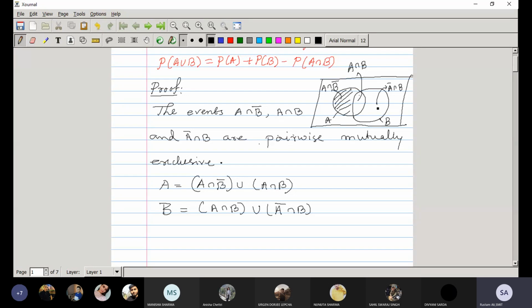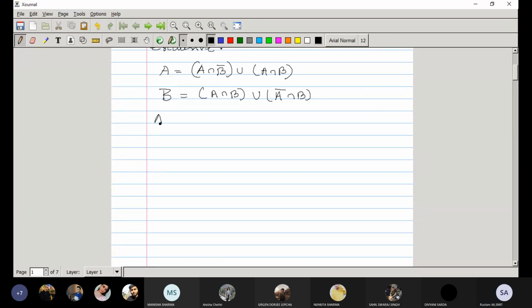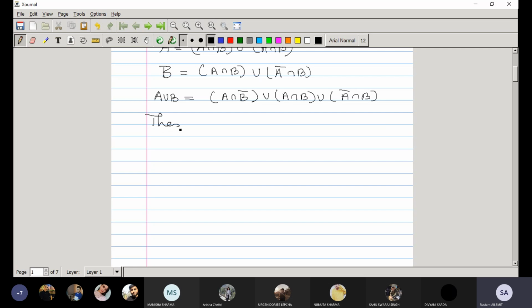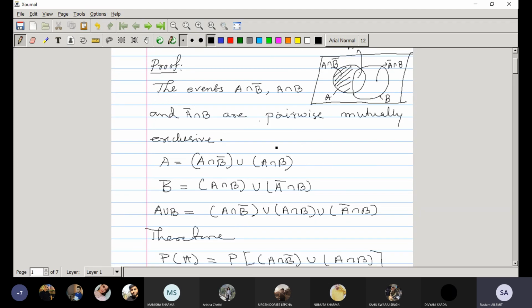And A union B means this. So A union B can be written as A intersection B complement union A intersection B union A complement intersection B. Therefore, probability of A is probability of A intersection B complement union A intersection B. Now these two events, as I already wrote, are mutually exclusive.